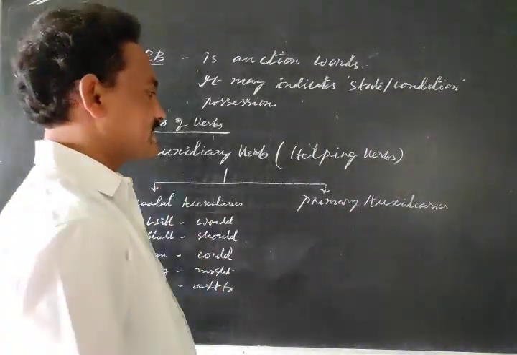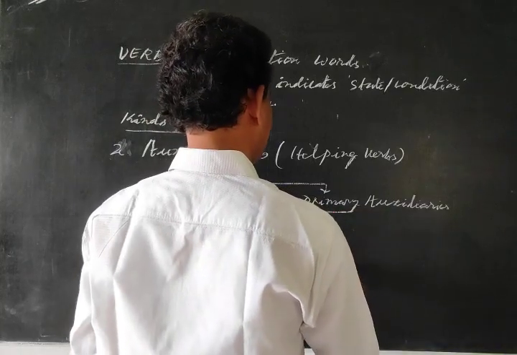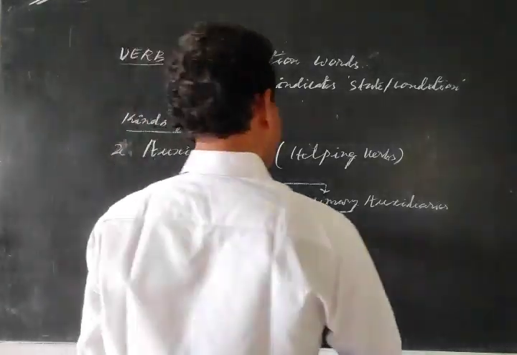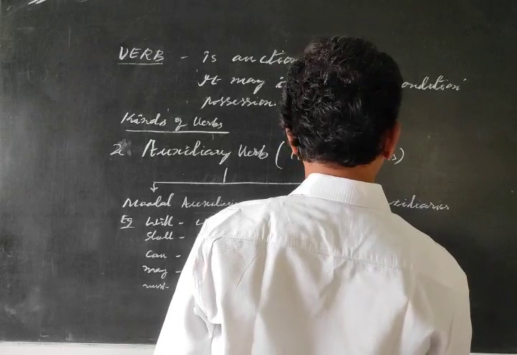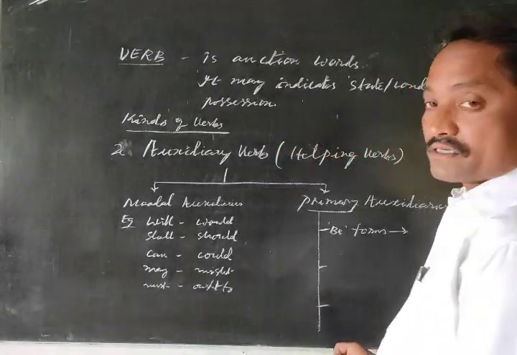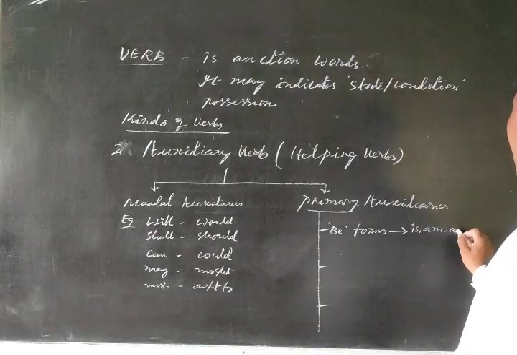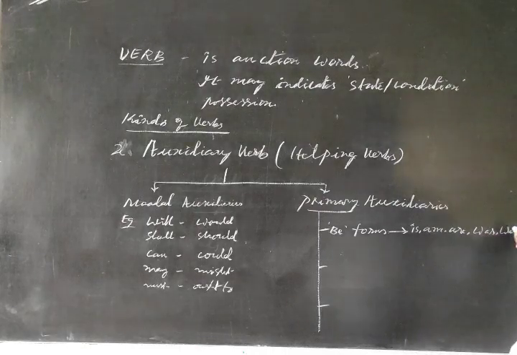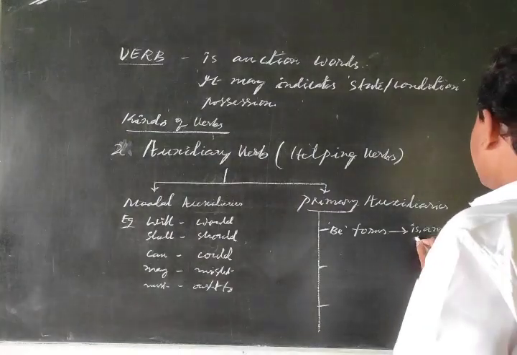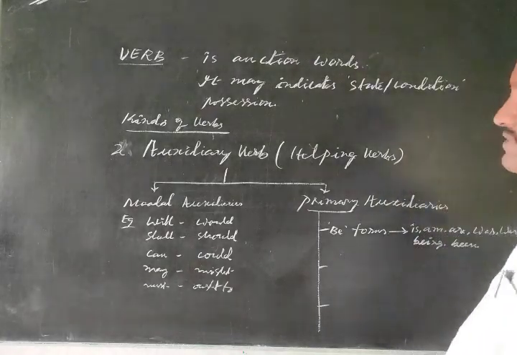When you come to primary auxiliaries, these are again three types: 1, 2, 3. Number one, be forms. What is this? Be forms. Examples of be forms are is, am, are, was, were, being. So these are the examples of be forms.